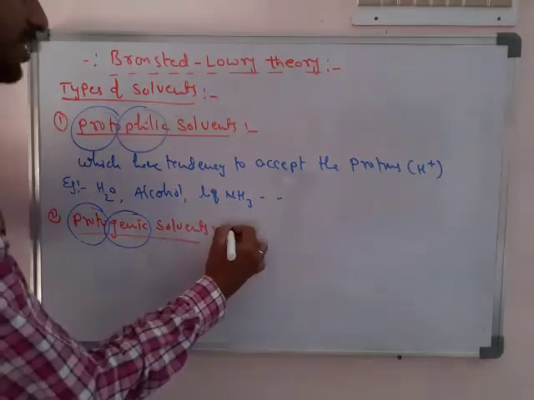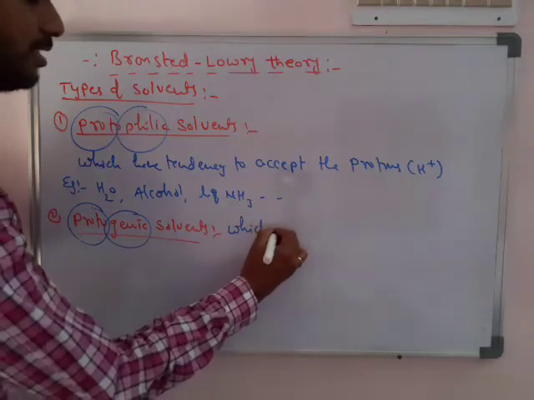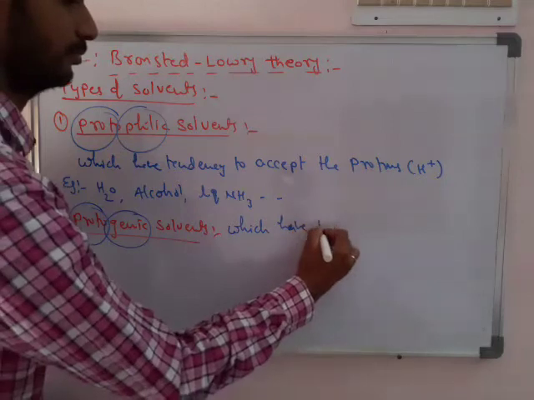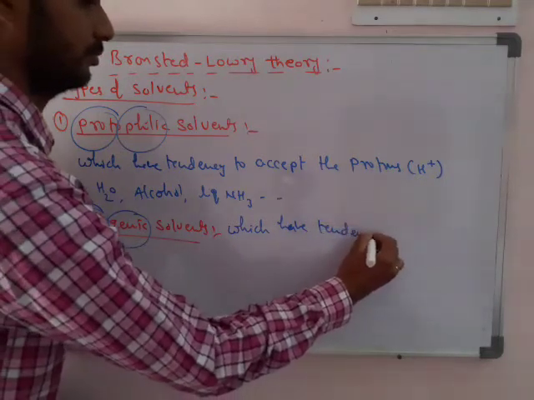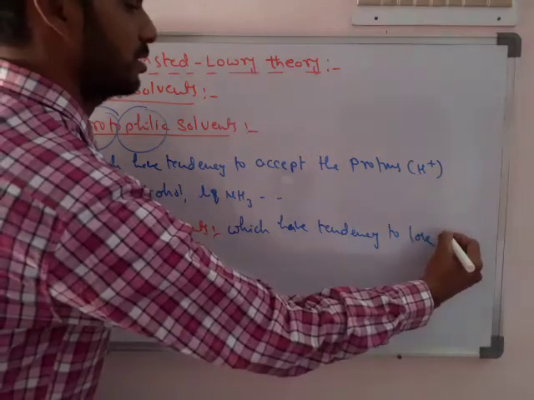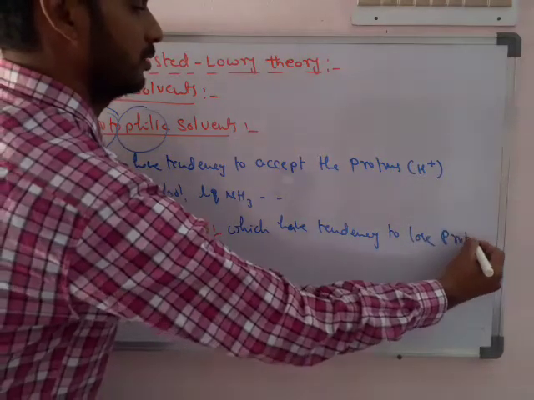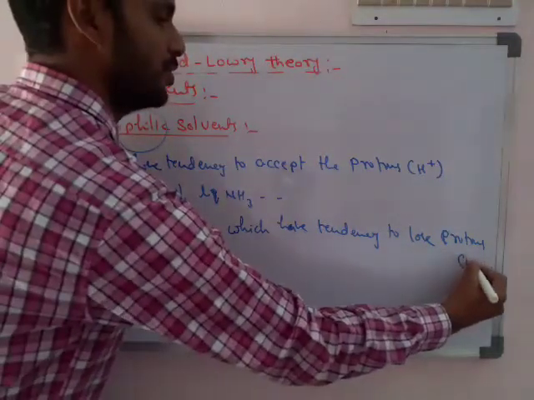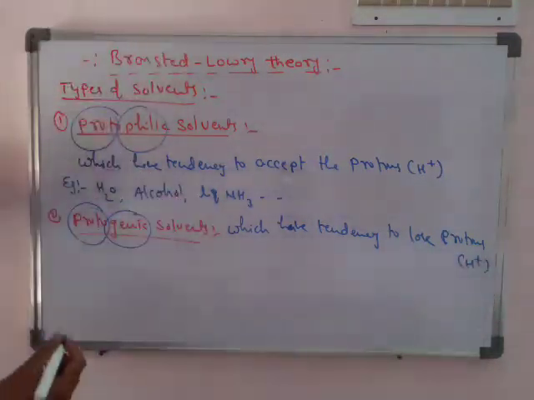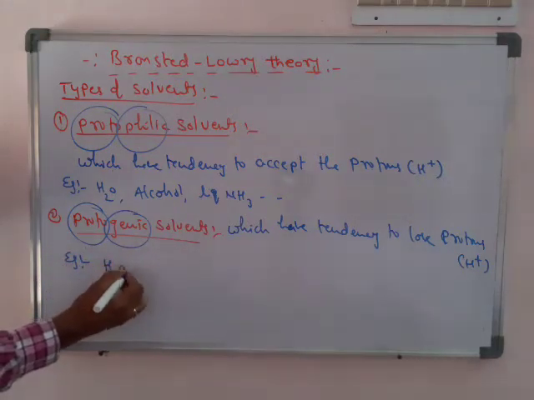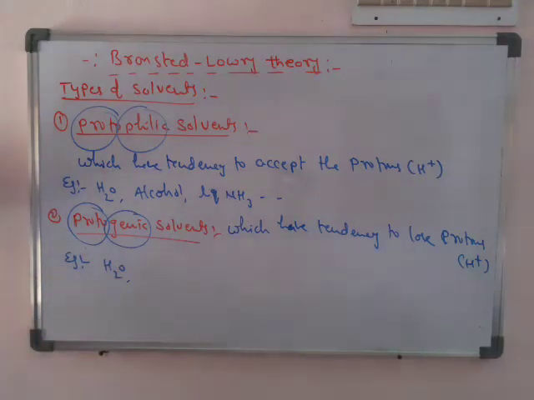So the solvents which have the tendency to lose protons, nothing but to lose H plus ions, are treated as protogenic. Same H2O comes under both.